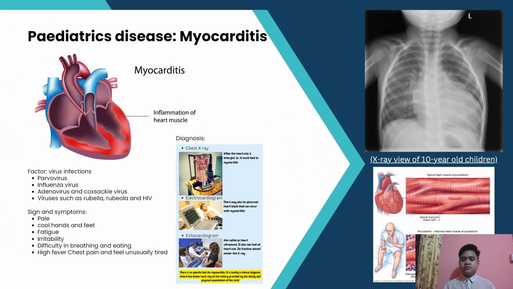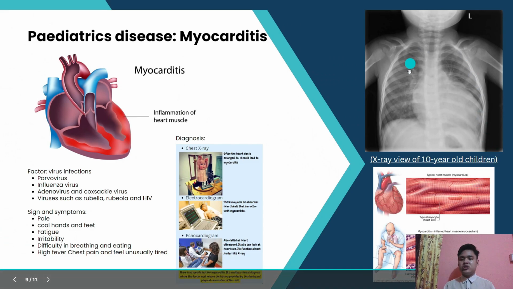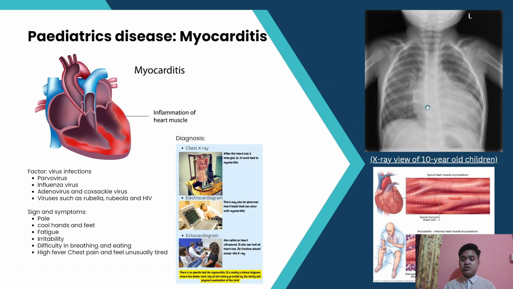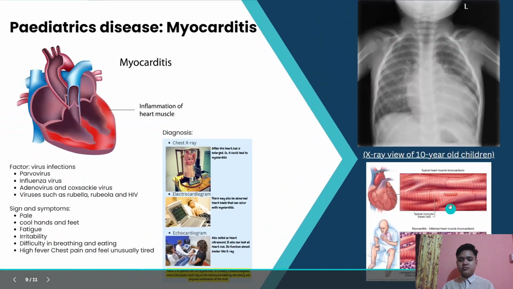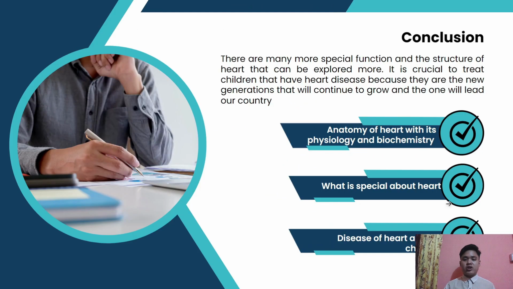Basically, this is the extra review of the 10-year-old child. In terms of biochemistry, when the heart muscle is inflamed, it releases inflammatory markers, that is C-reactive protein, CRP, and interleukin 6, IL-6. This is the review of the heart muscle when there is myocarditis.